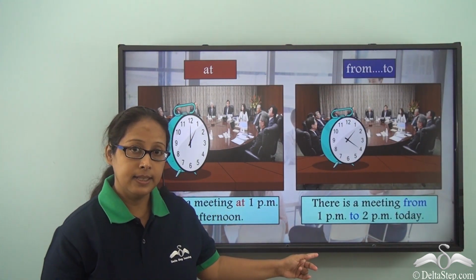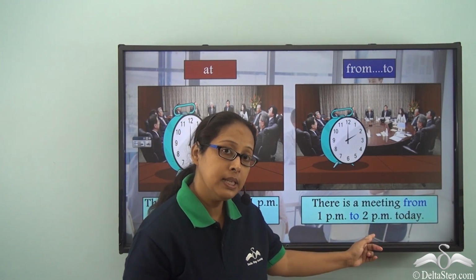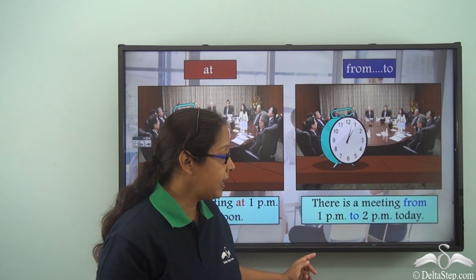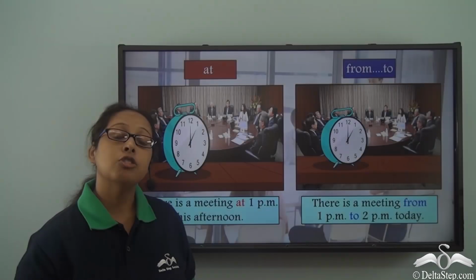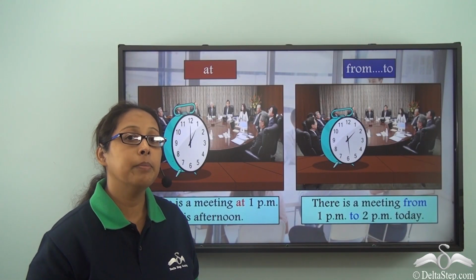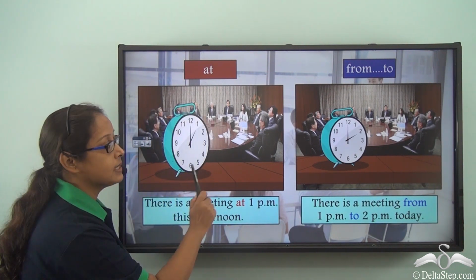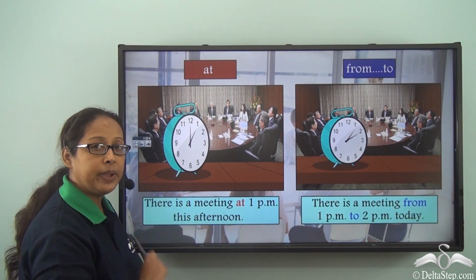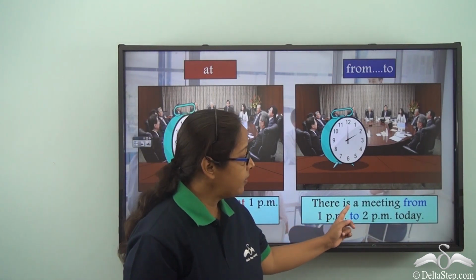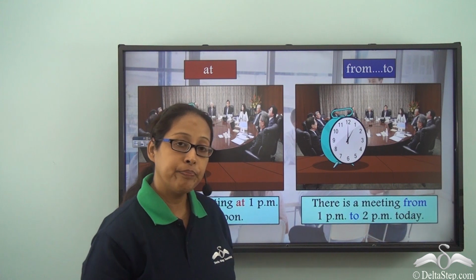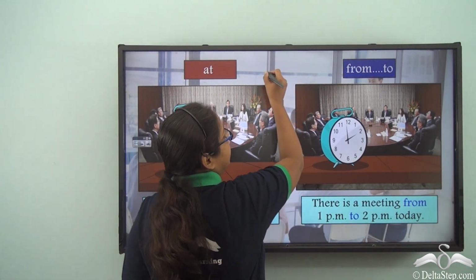There is another sentence. Let's see this one. There is a meeting from 1 p.m. to 2 p.m. today. So what are we talking about? We are talking about time. But what is the difference between these two pictures? We will soon find out. There is a meeting from. When we are saying from, what are we meaning?